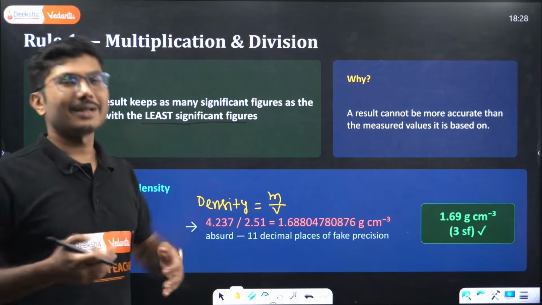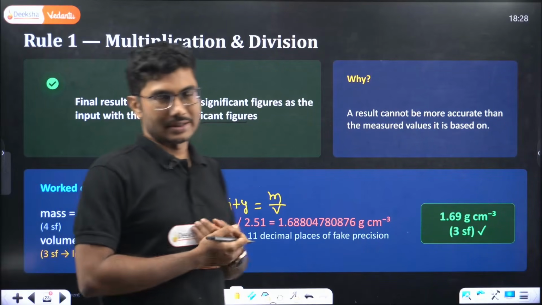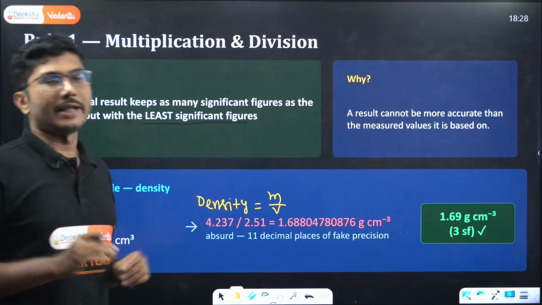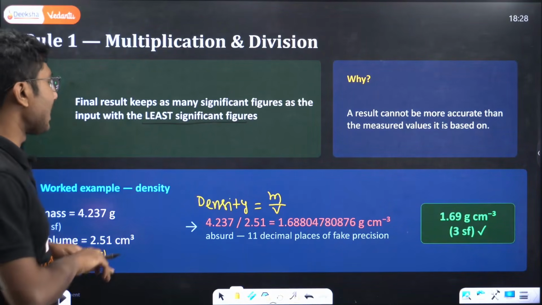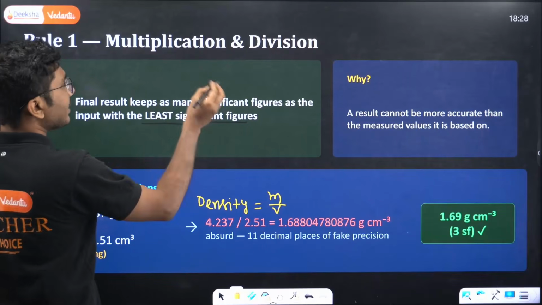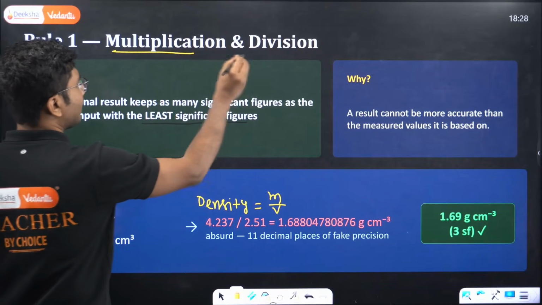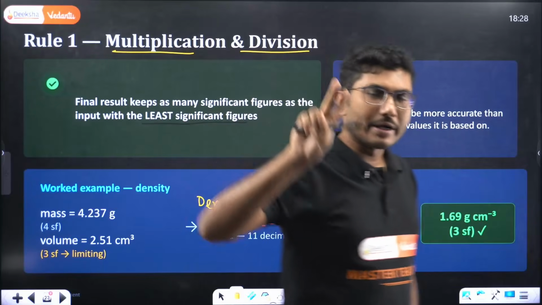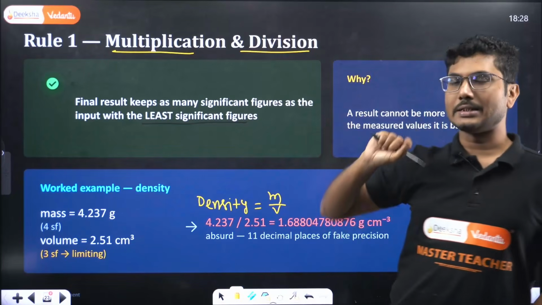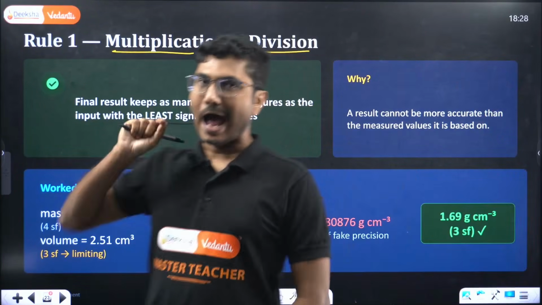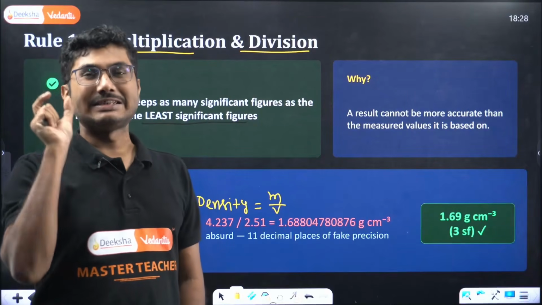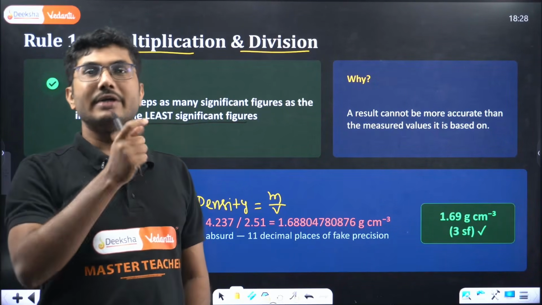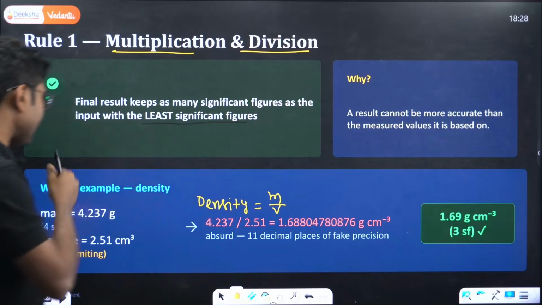But remember what the scientific rule says. That is very, very important. When you are multiplying or dividing two numbers, the final result should have the least number of significant digits among the numbers being multiplied or divided.